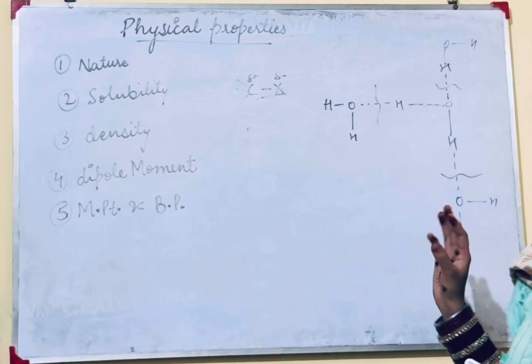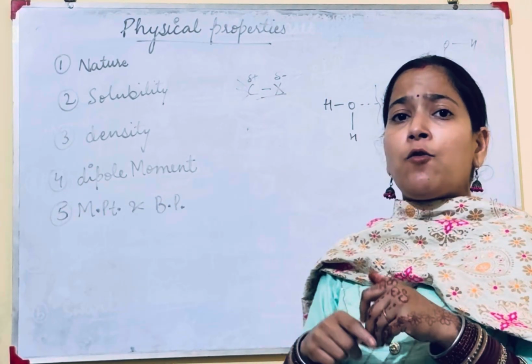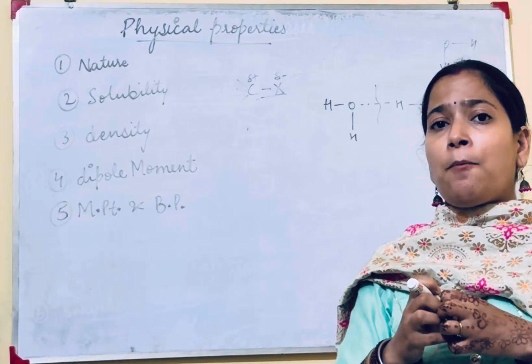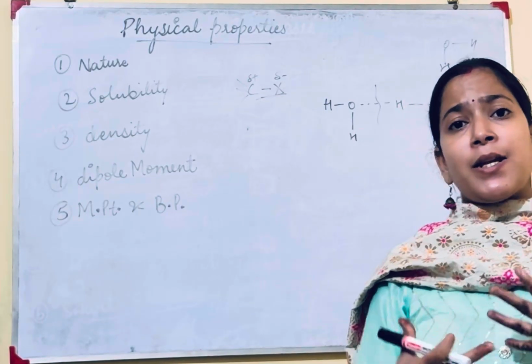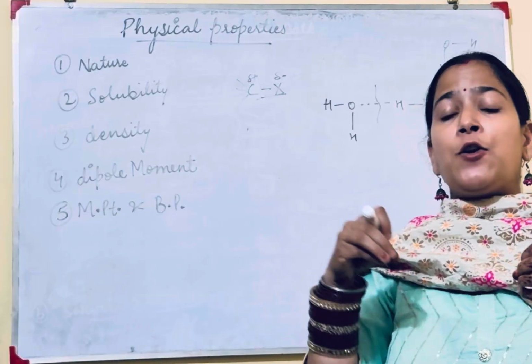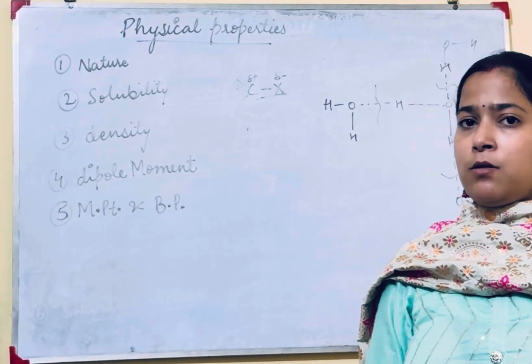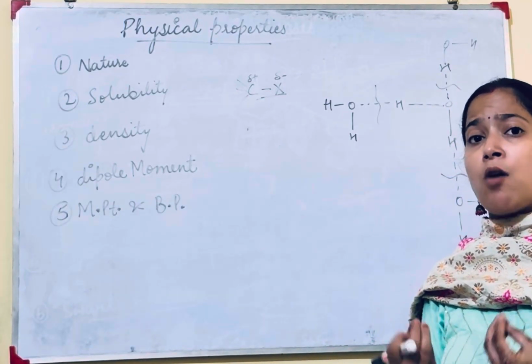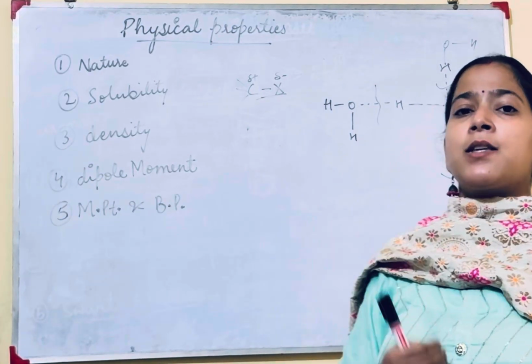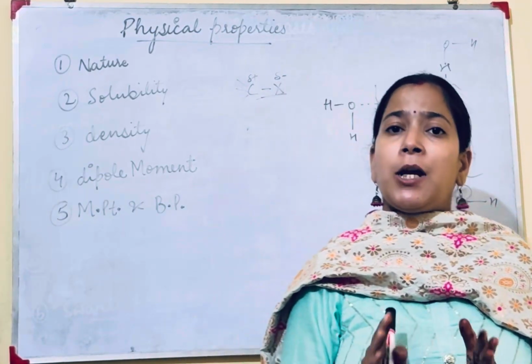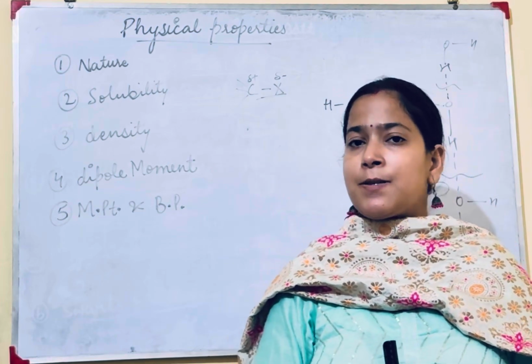If these bonds will not break, then water molecules will exist in associated form. So if the water molecule is in associated form, this alkyl halide will not become soluble in it. So due to this reason, alkyl halides are insoluble in water, but they dissolve in polar solvents.